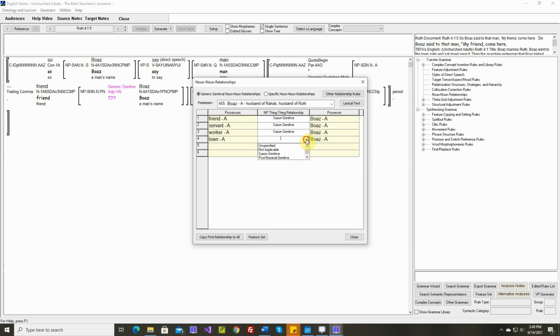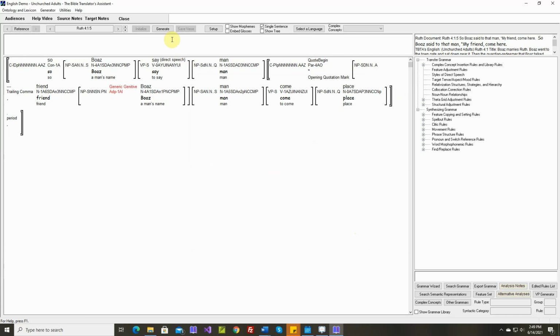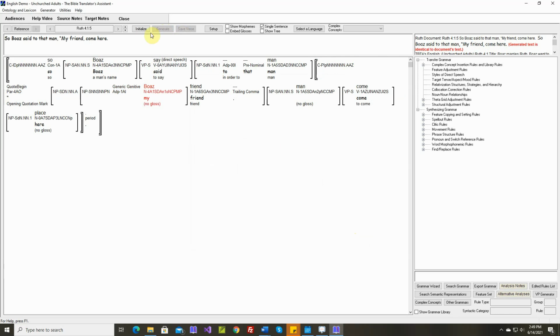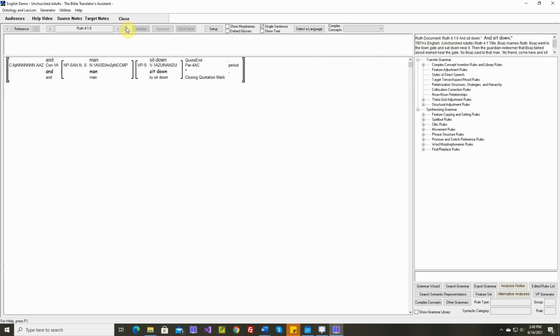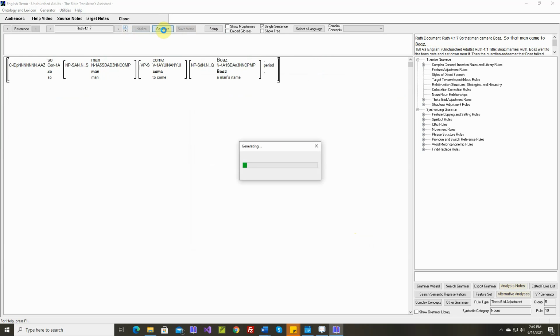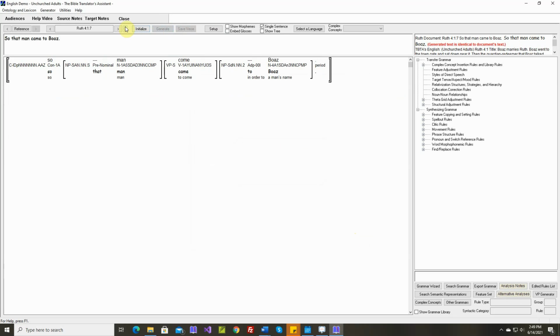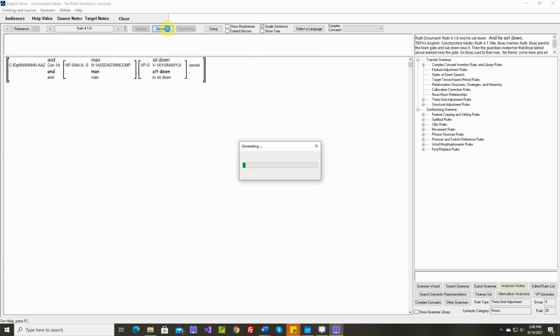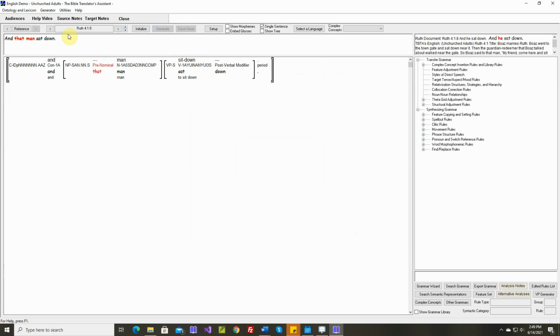Boaz's town, Saxon genitive. Generated text is identical. And that man sat down and he sat down. That's fine. That's the last sentence.